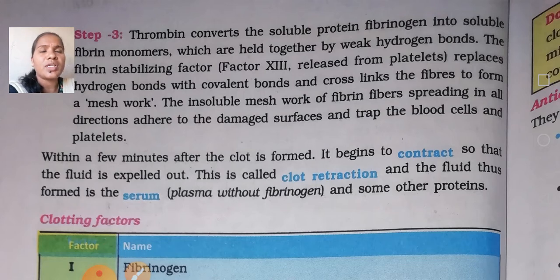This is the reason it releases the 13th factor, which is released from the platelets. Okay, that is the reason the blood will automatically clot. Platelets are also called clotting factors. Mainly, when we get an injury, we have bleeding, and automatically we will have clotting. For the clotting, the mainly responsible factor is the platelets. Is it clear? Okay, so here the mesh work will be formed.